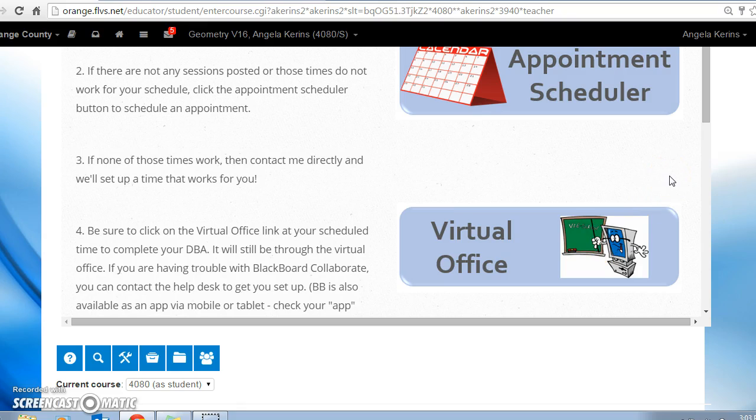You could even do this now to make sure that you have everything ready to go in terms of your requirements for your computer. So if there's Java that needs to be updated, all that can be handled now, so that when you're ready to do your DBA or attend any live lessons, we're not waiting. You're not getting stuck waiting for your computer to make sure everything's up to date. Okay, so go ahead and take care of that as soon as you can, and making sure you can get into the virtual office and you know where to go for this.